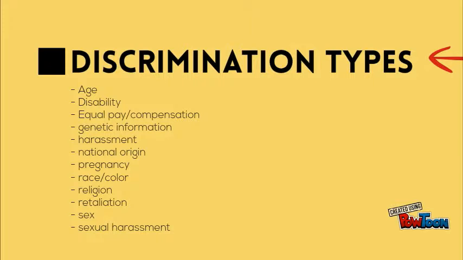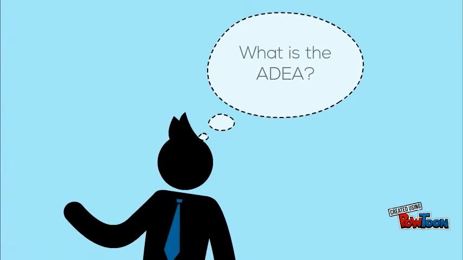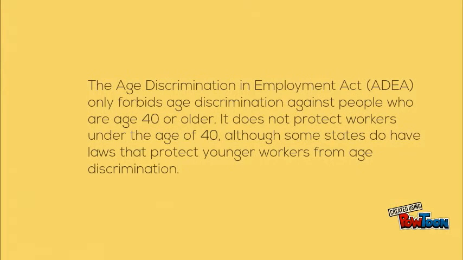All of the laws enforced also make it illegal to fire, demote, harass, or otherwise retaliate against an employee or an applicant because they file a charge of discrimination. What is the ADEA? The Age Discrimination in Employment Act, or ADEA, only forbids age discrimination against people who are age 40 or older. It does not protect workers under the age of 40, although some states do have some laws that protect younger workers from age discrimination.